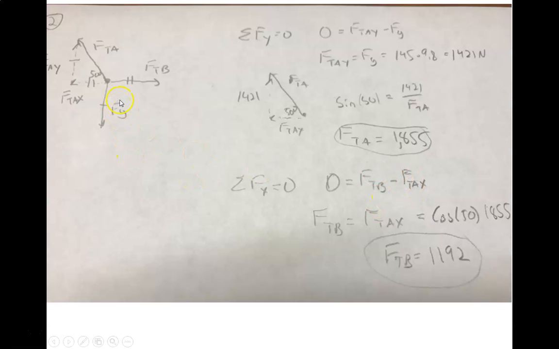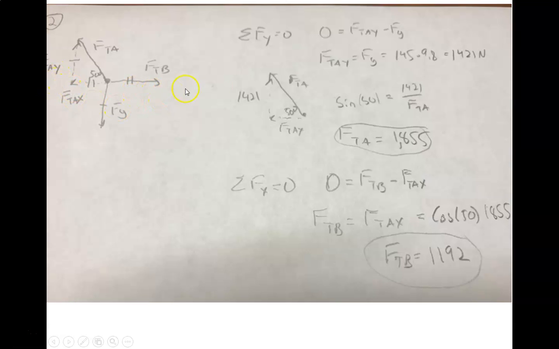So we draw a force diagram. We've got our dot. The force of gravity is down. The force of tension B is to the right. It's perfectly horizontal because that cable is perfectly horizontal. And the force of tension A is upwards at a 50-degree angle. Now we want to break these vectors into their components. So FTA we want to break up into FTAX and FTAY.